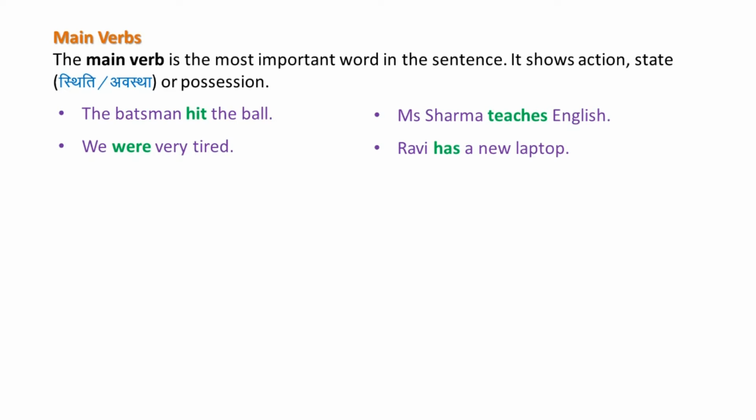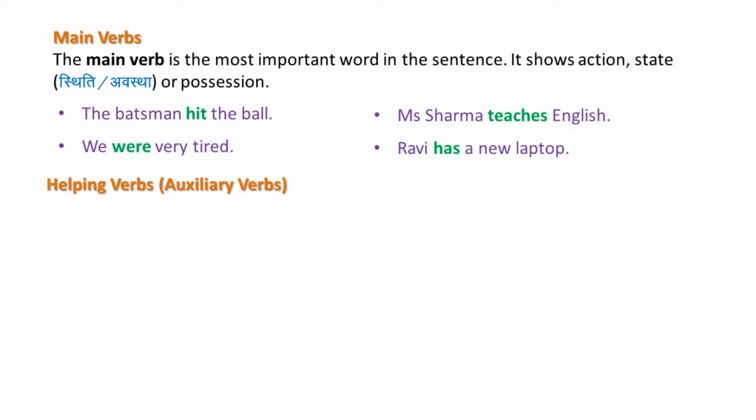In the third sentence, the verb were tells about the state, the tired state of the pronoun we. We were very tired. The tired state of the pronoun we. And in the last sentence, the verb has shows possession. It tells that Ravi owns a new laptop.